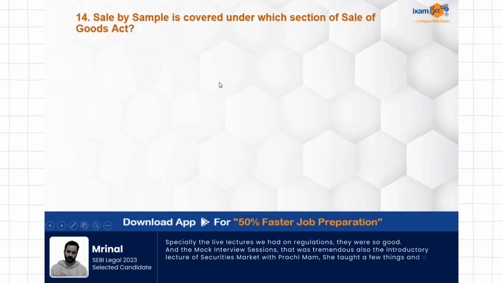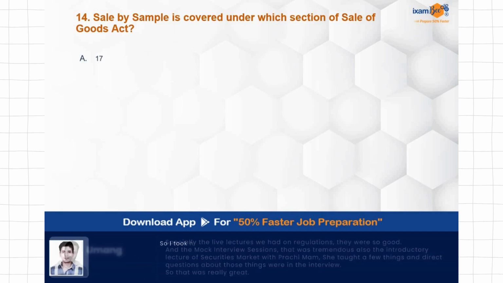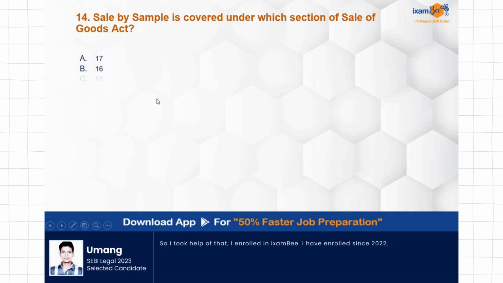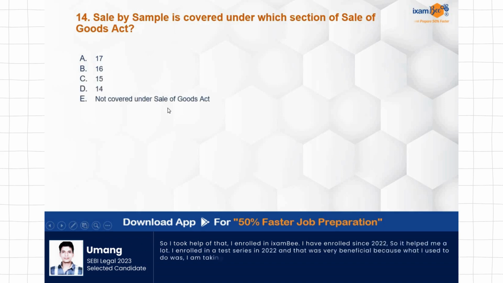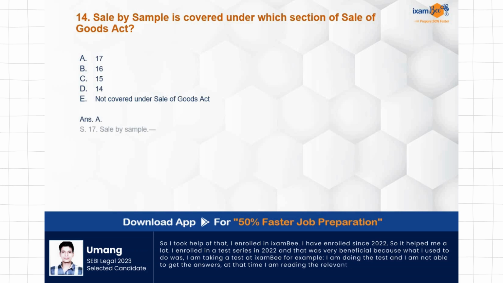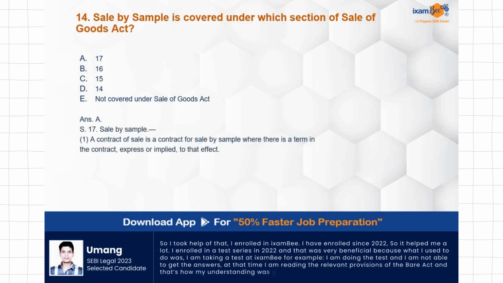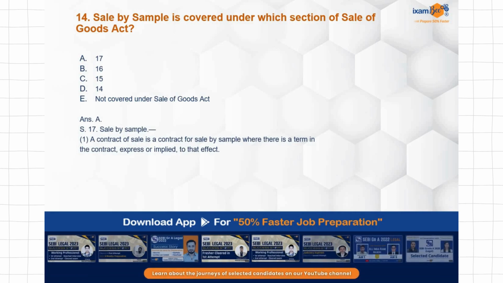Sale by sample is covered under which section of Sale of Goods Act? Section 17, 16, 15, 14, not covered under Sale of Goods Act. So sale by sample is covered under section 17 of the Sale of Goods Act. Important topic it is, sale by sample and sale by description. So I would suggest everyone to study this.